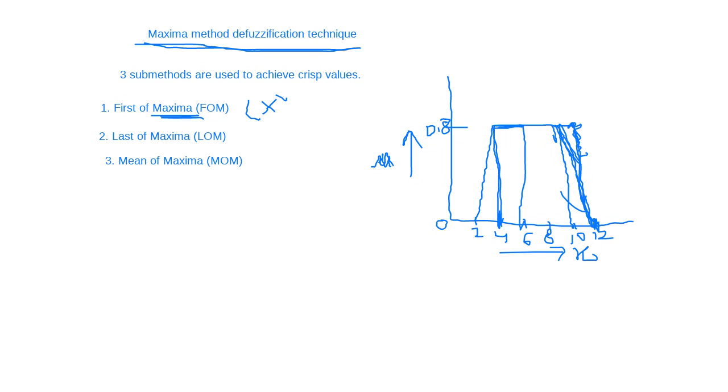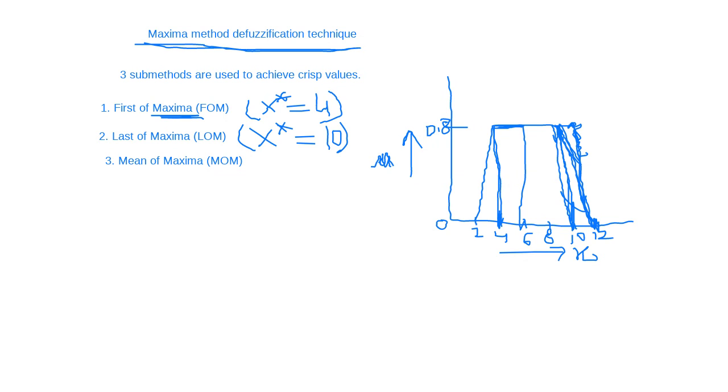X star represents the crisp value, right? And that is 4. So the first of maxima is 4. This is your crisp value. And the last of maxima means the last element which is having the maxima, that is, as you can see, it is 10. It is a straight line. So the last of maxima is 10.